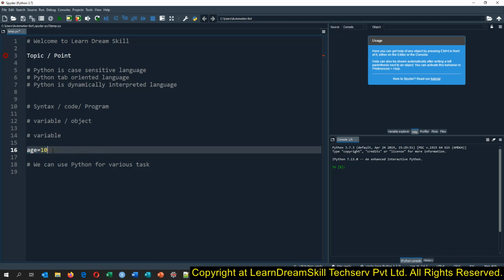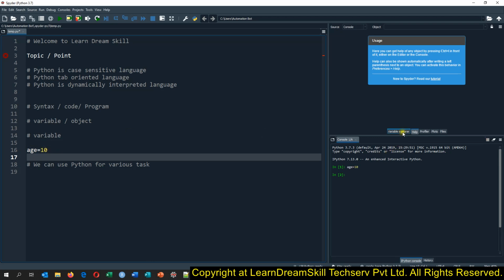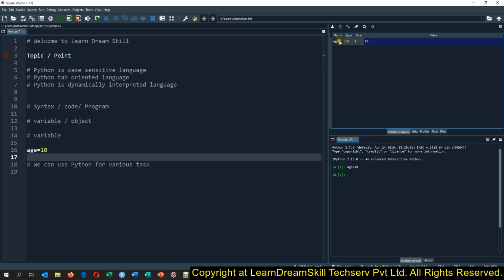I am running the code. Now let me go to the variable explorer. See, this object has been created here in the variable explorer, and it is showing that we have the name, type, size and value.